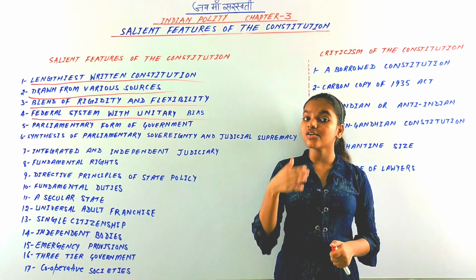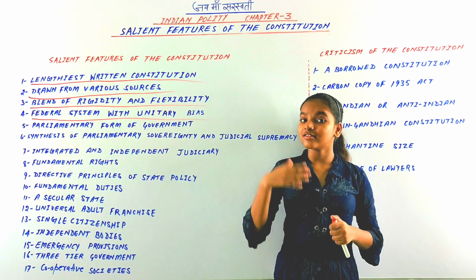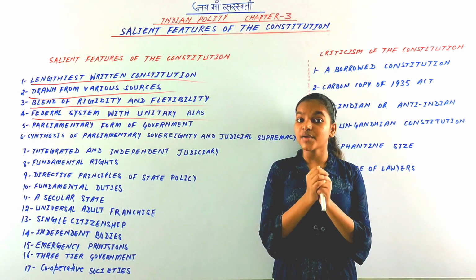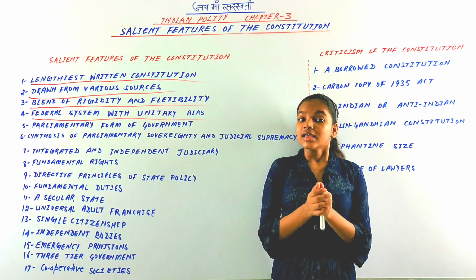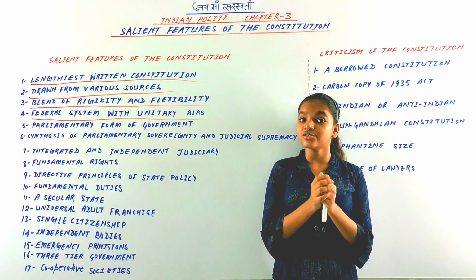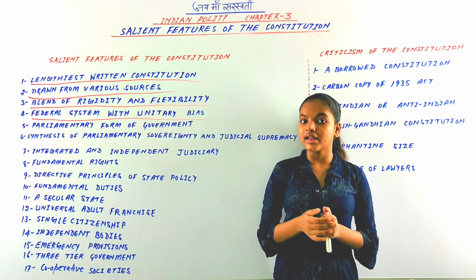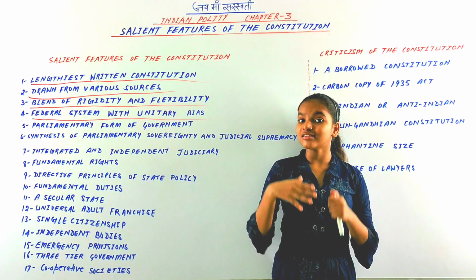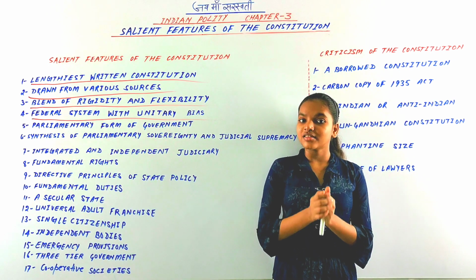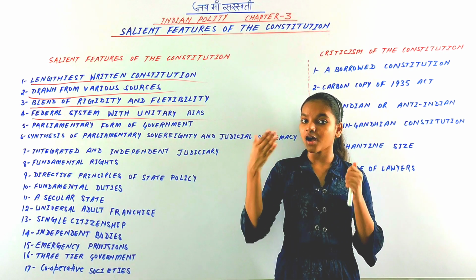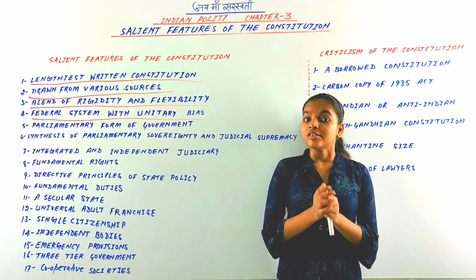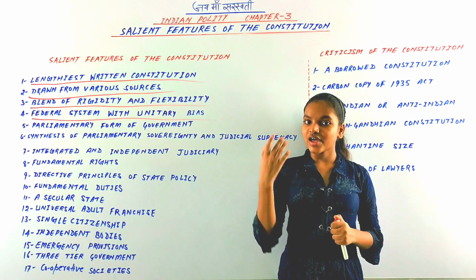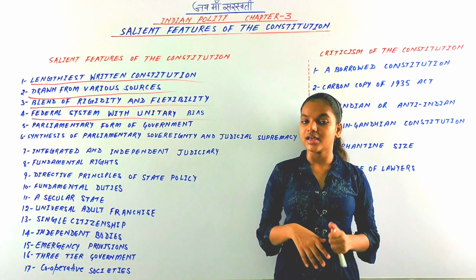So the Indian constitution is federal as well as unitary. It is said to be federal, but in the constitution the word federation is nowhere to be seen, and on the other hand Article 1 provides the words Union of States, which implies two things. First, Indian federalism is not based on an agreement of the states, and second, no state can secede from the federation. So the Indian constitution is federalism with unitary bias.